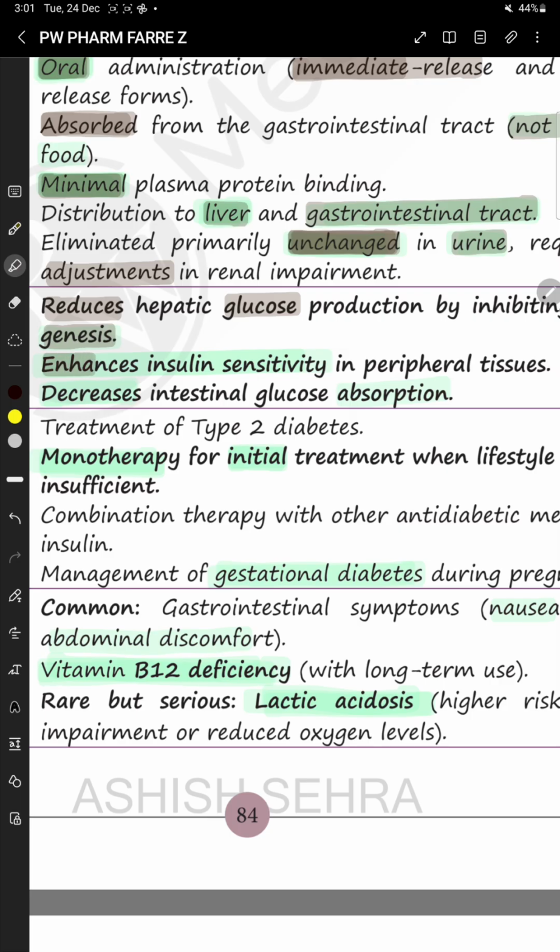It also enhances insulin sensitivity in peripheral tissues. Okay, it will enhance insulin sensitivity in peripheral tissues, and it decreases intestinal glucose absorption. So there are three mechanisms of action.